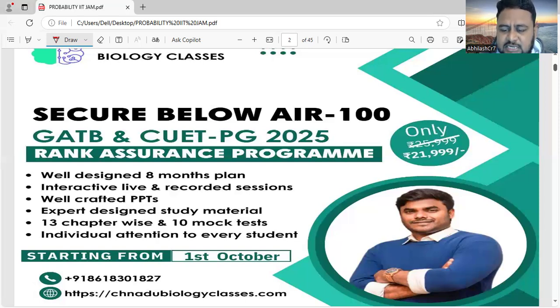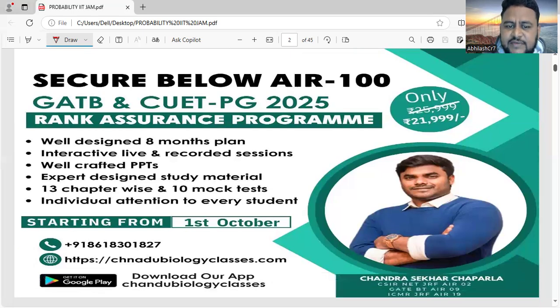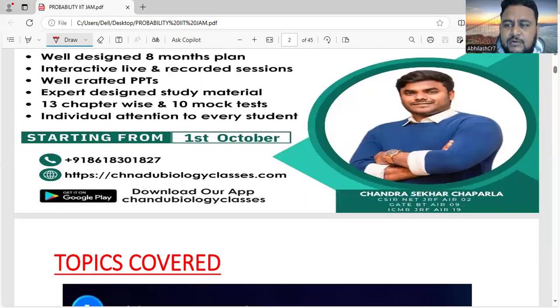So let us continue with our discussion. Today we are going to talk about probability. When it comes to probability, it's not new to you. Most of you or all of you would have studied it in class 10th. Here it is a little advanced level, but the questions are very simple. Questions from probability are coming every year. So probability is a high yielding topic, but it's a very simple topic.